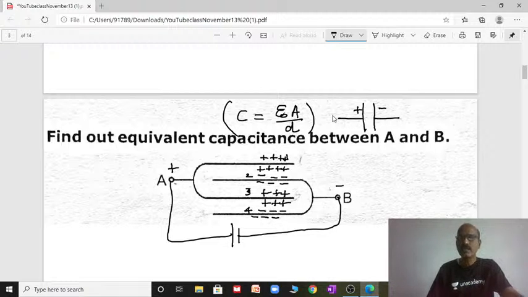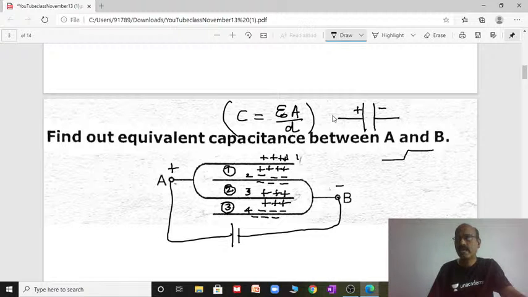Then see here, the first plate, number 1, and 2, positive and negative, form one parallel plate capacitor. Plates 2 and 3, positive and negative, form the second parallel plate capacitor, and plates 3 and 4, positive and negative, form the third parallel plate capacitor. So between the two points A and B, the three capacitors are connected in parallel. That is the concept. You have seen how it is connected.